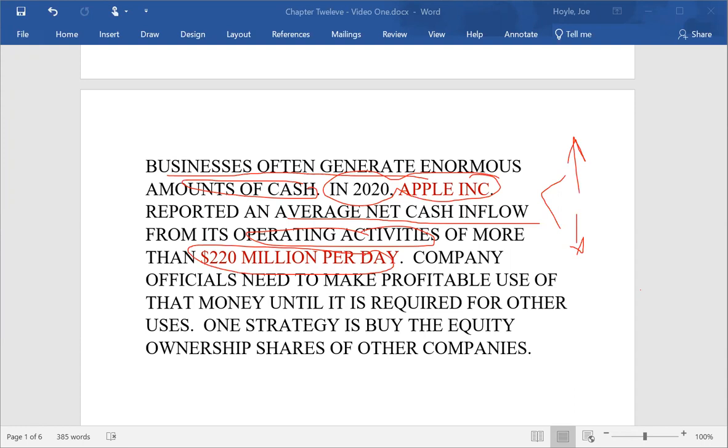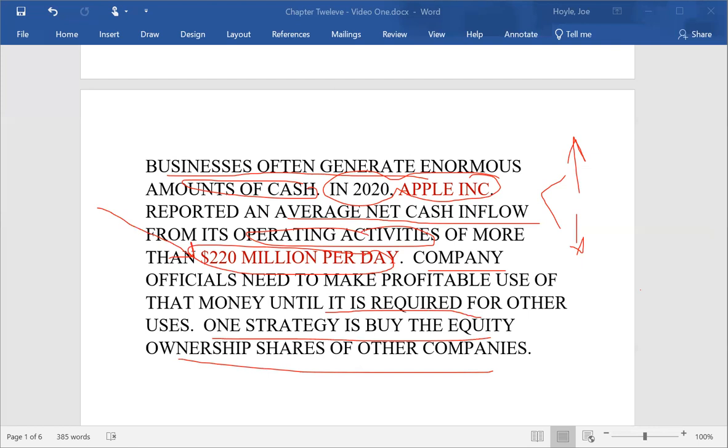Wow, isn't that an amazingly large figure? If you were working for Apple, if you were in the treasurer's department, for example, you would have to figure out what to do with $220 million a day. That just boggles my imagination, trying to keep up with that much cash. So one of the possibilities is that they could use this money to buy the stock of another company.